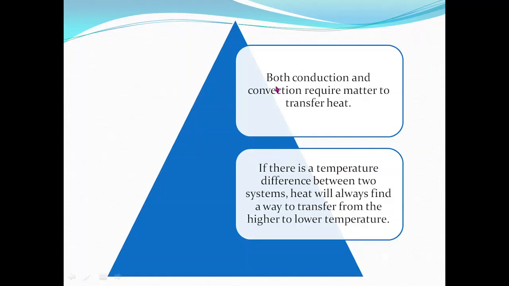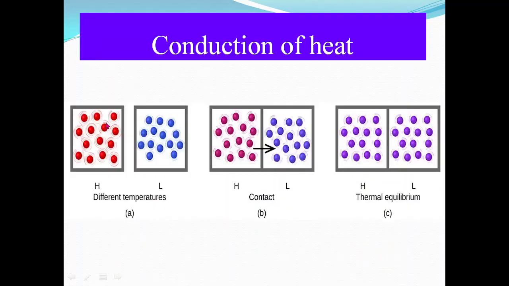In this conduction and convection, both requires matter or the medium to transfer the heat energy. If there is temperature difference between two systems, heat will always find a way to transfer from higher to lower temperature. For example, this is the higher temperature body, lower temperature body.